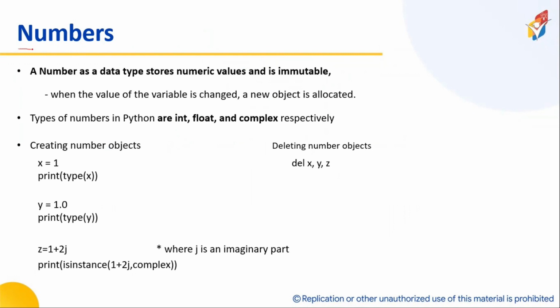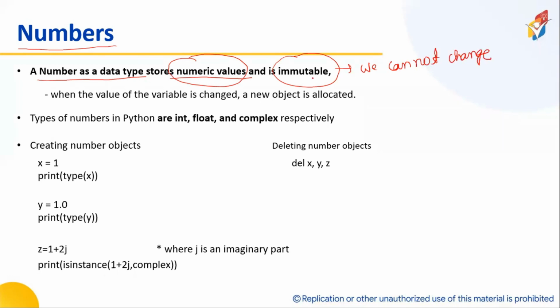The first kind of data types are called number data types. A number as a data type stores only numerical values. Number data types can store only numeric data, and they are immutable. What is the meaning of immutable? Once you create a numeric object, we cannot change it. This property is called immutability.